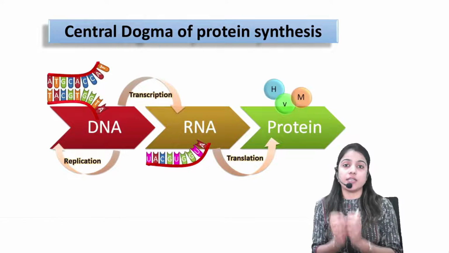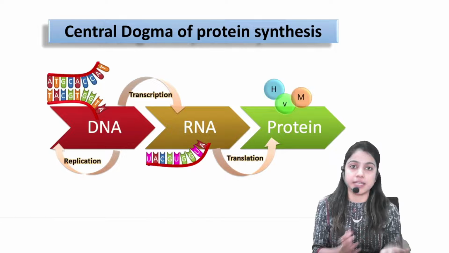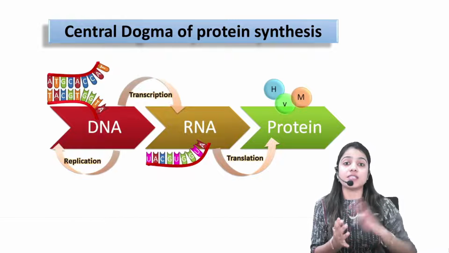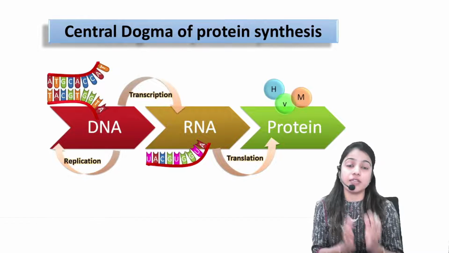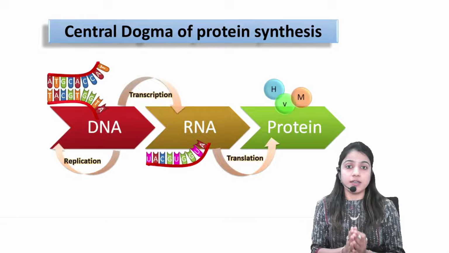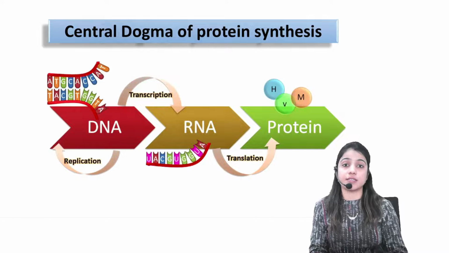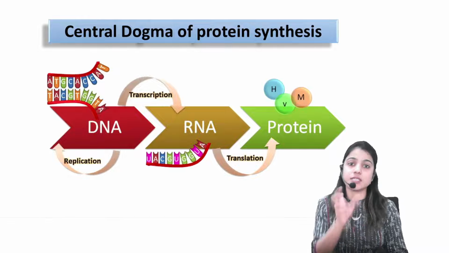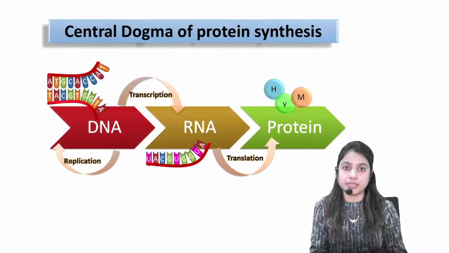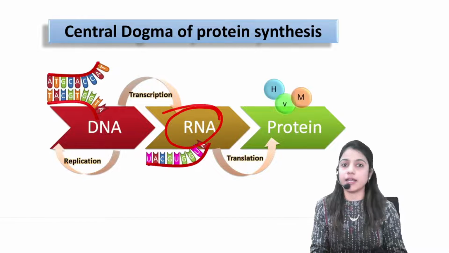That genetic information has to be translated. So, the transfer of certain genetic information is called transcription. Script means information. Transcript means transfer of that script in the form of RNA.